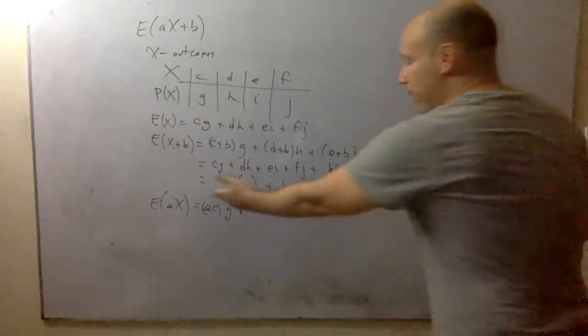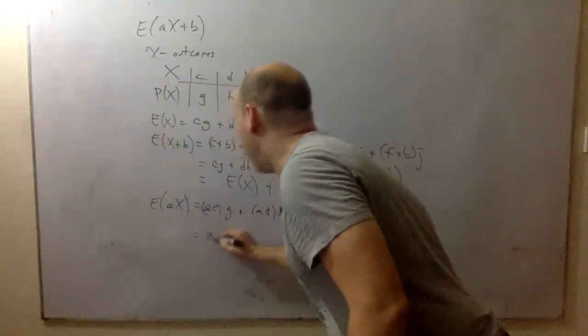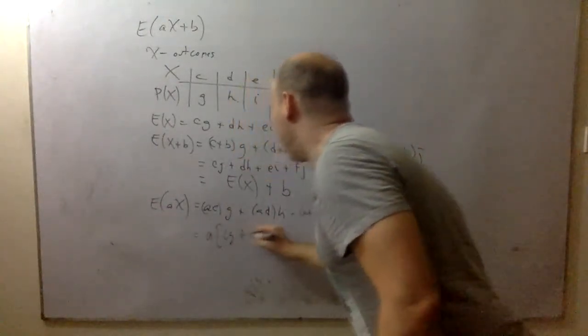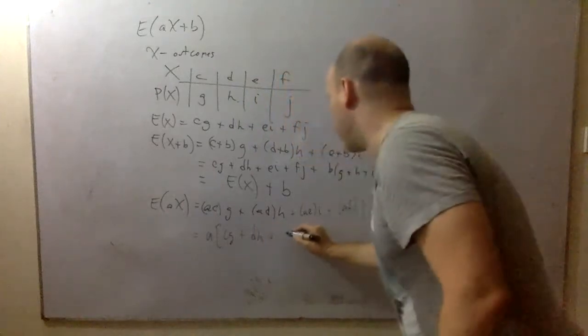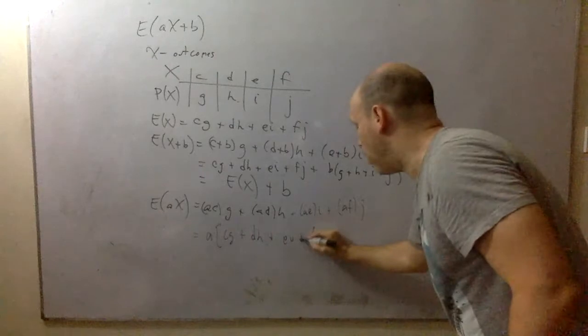Well, what am I going to do here? Let me just pull out the A. Let me just factor out the A. And I'm left with CG plus DH plus EI plus FJ.